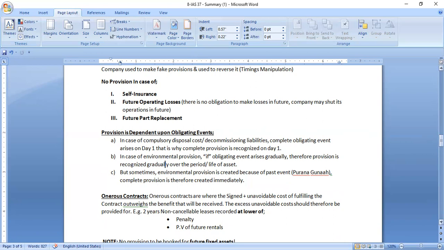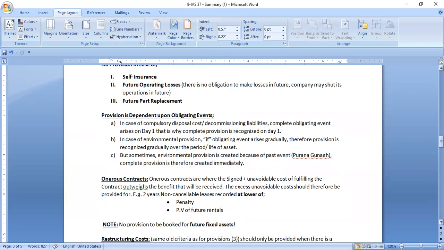So moving on to the types of provision, how do we record the provision? Do we record it completely on day one, or do we record it in a spreading way over the years?